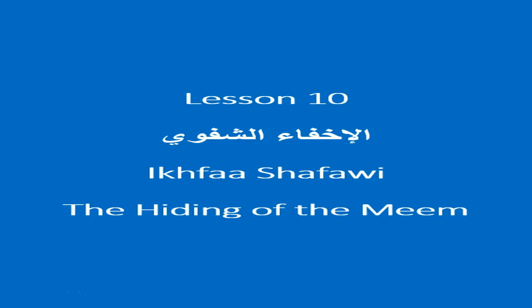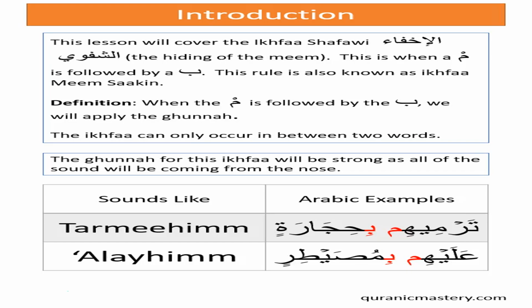As we know, Shafatain letters are those which come from the lips. So this refers to the lips specifically. It refers to the meme, because the meme comes from the lips, from the Ghunna letters. So this means the hiding of the meme. So what is the hiding of the meme? The Al-Ikhfaa al-Shafawi is the hiding of the meme when a meme sakin is followed by a ba. So the meme sakin is followed by a ba. This rule will apply. Now this rule is also known as Al-Ikhfaa meme sakin.